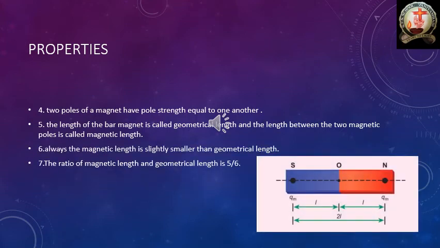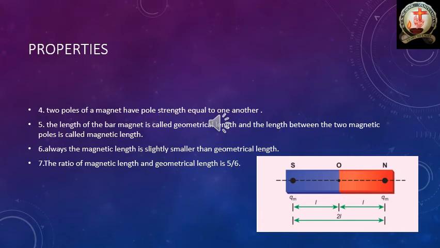Fourth point of the properties of magnets: the two poles of a magnet have pole strength equal to one another. I already told you, each and every magnet has two poles, and each pole has a magnetic pole strength.